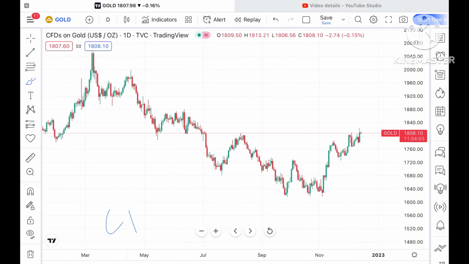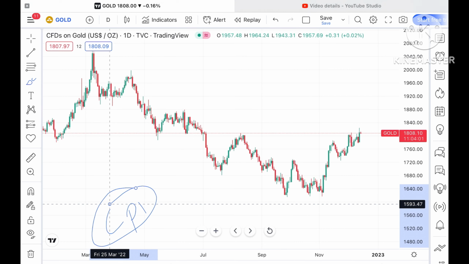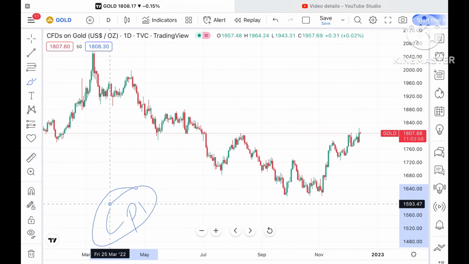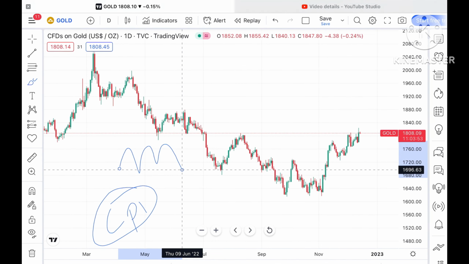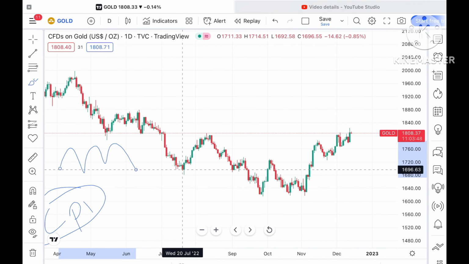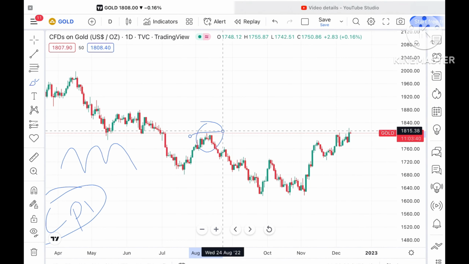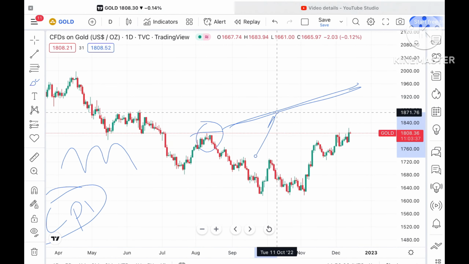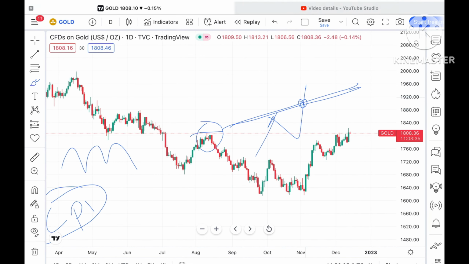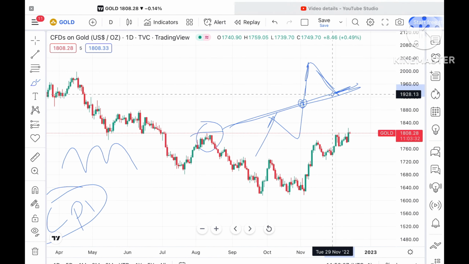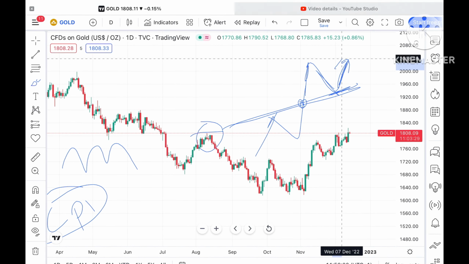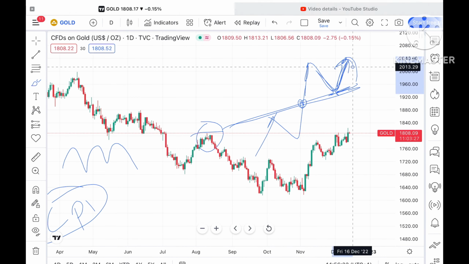As we have seen, the CPI data will also affect the price of gold. I have already mentioned in my Telegram channel that we might see volatility in gold or other commodities as the CPI data comes. So suppose the price sustains this particular level on the higher side, as you can see, this is the support. If the price moves above this level and crosses this zone, and hits this support, chances are very high it can hit this swing and move further upside.